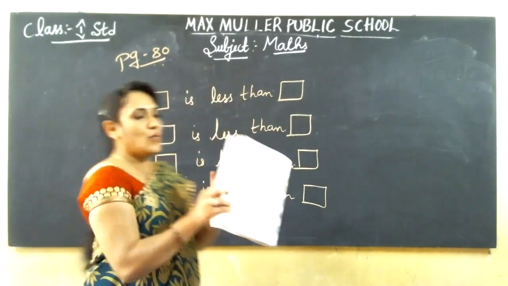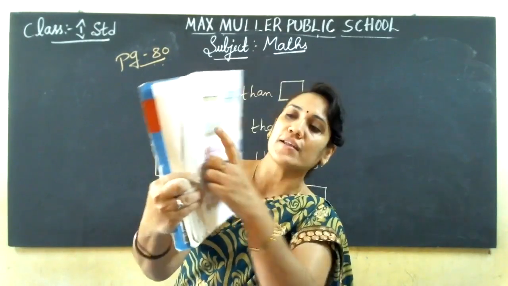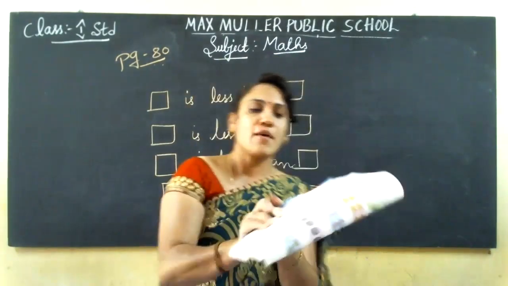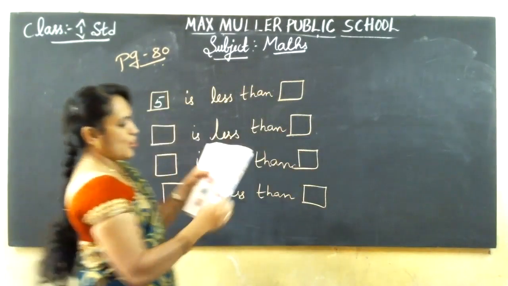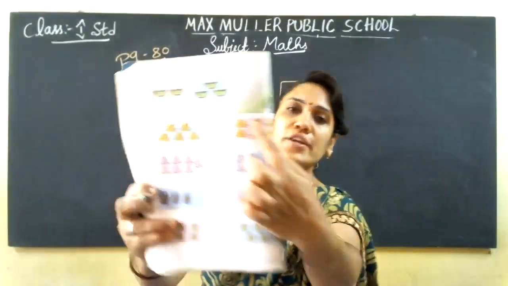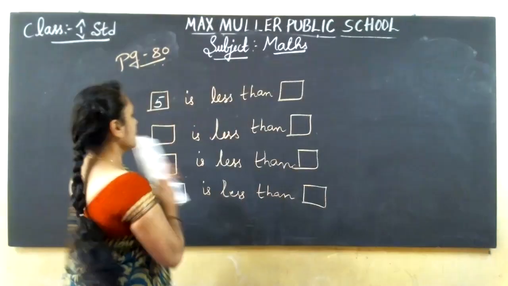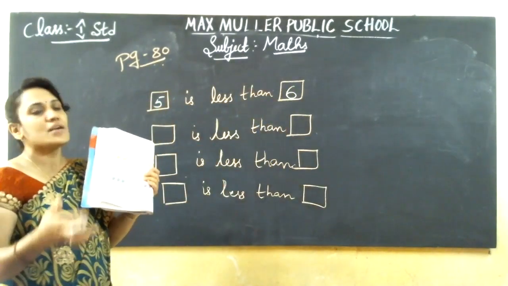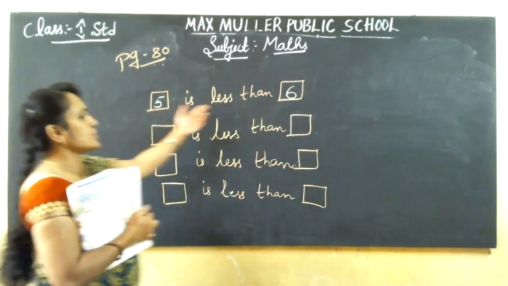First picture. See. What is given here in the first picture? Bag. Bag picture is given. Count it. How many bags are there? 1, 2, 3, 4, 5. 5 bags are there right here. Then, how many bags are there this side? See in the right side. Right side also you count it here. 1, 2, 3, 4, 5, 6. 6. 5 is less than 6.